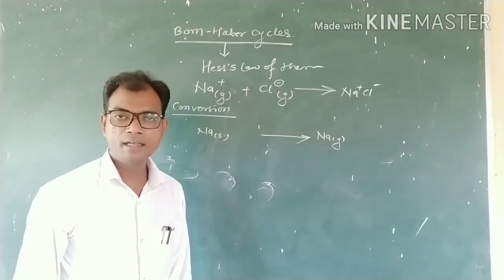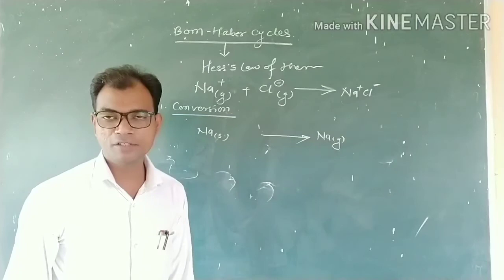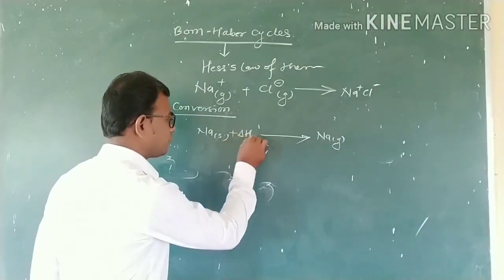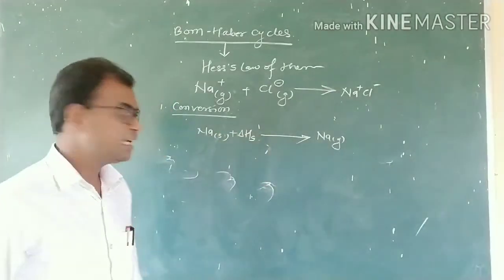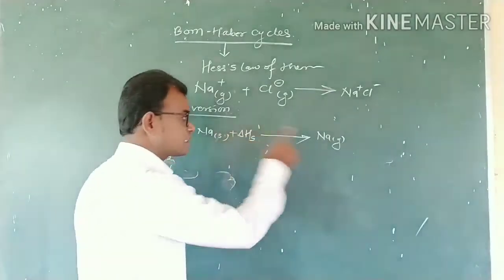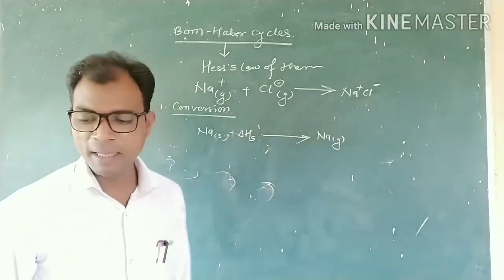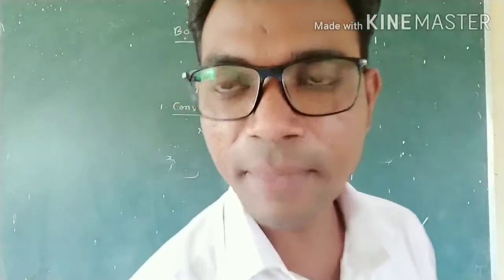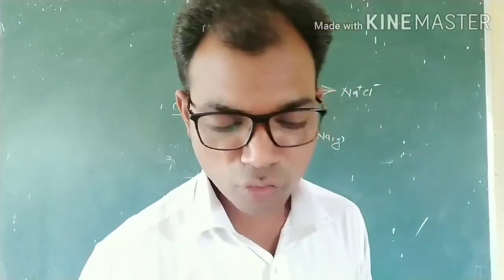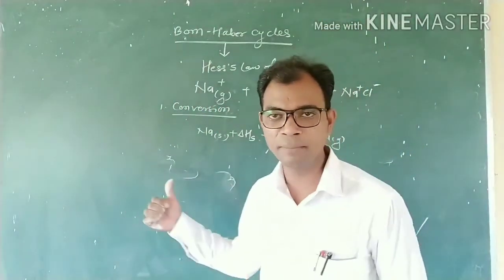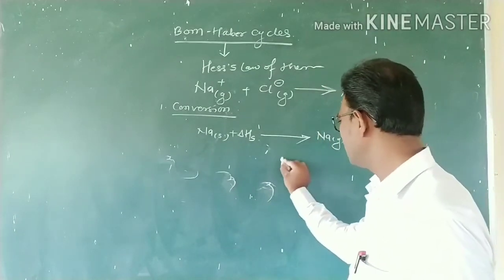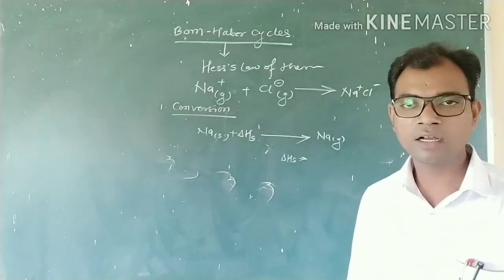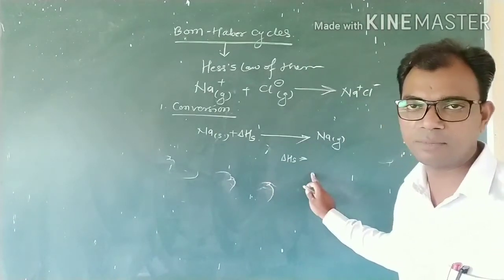That is called sublimation. So the change in enthalpy for sublimation is when sodium metal is converted into sodium gas. That means the enthalpy change for sublimation.